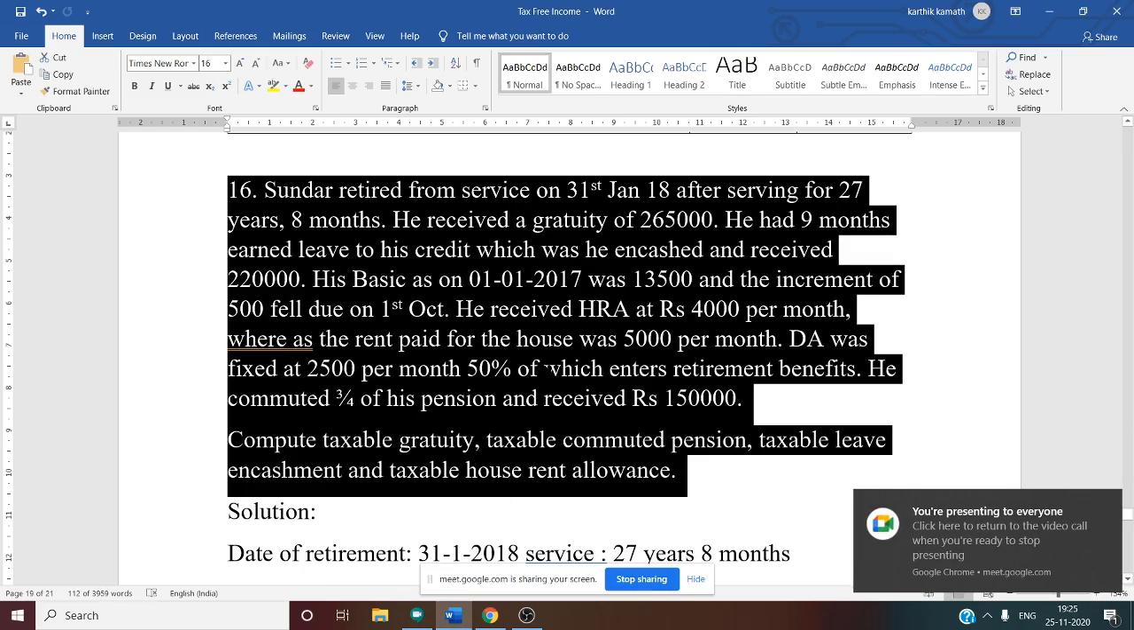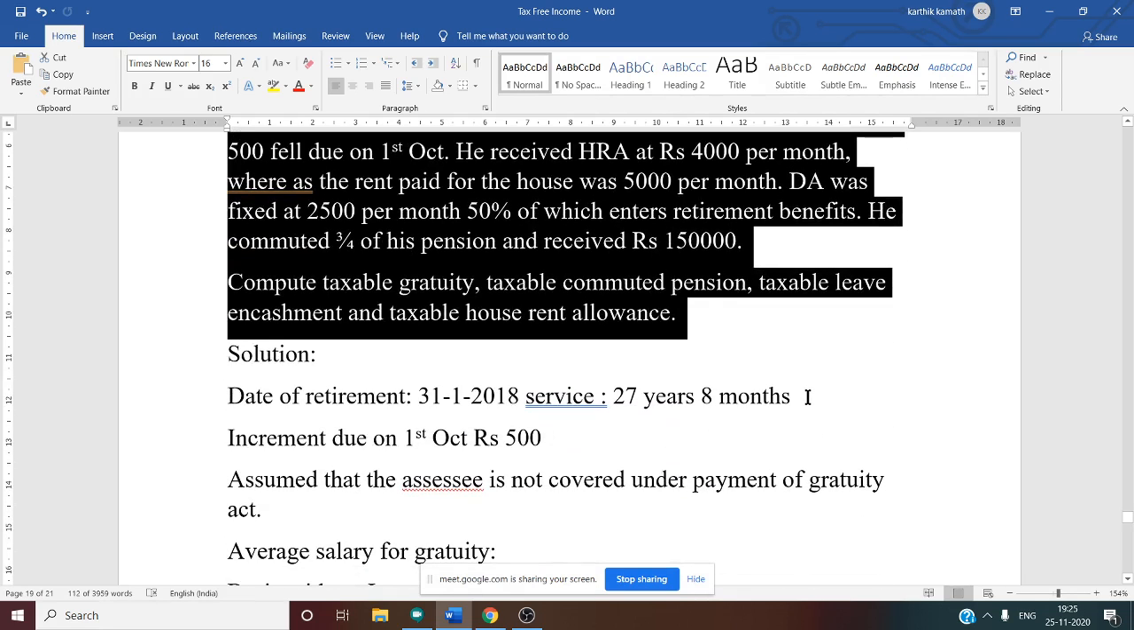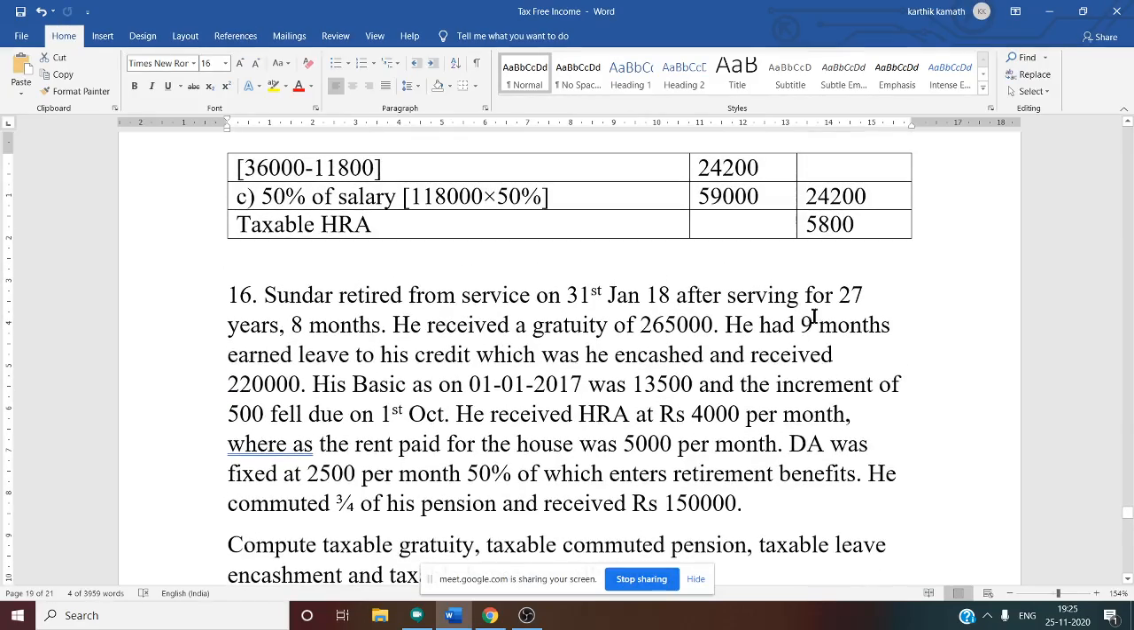Correct answer. So here we'll assume that Sundar is a non-government employee, that means a private employee, and he is not covered under the Payment of Gratuity Act. One more thing is the date of retirement, which is 31st Jan 2018. That means he served for 27 years 8 months. That is also given in the question.